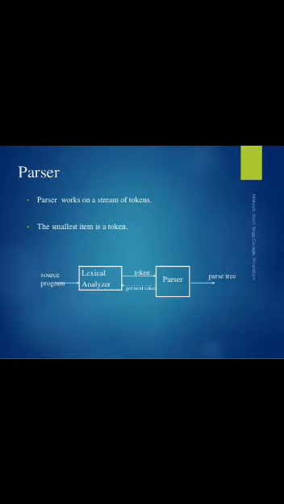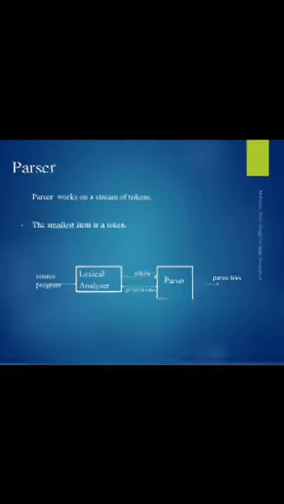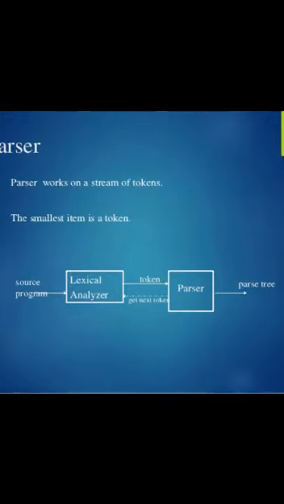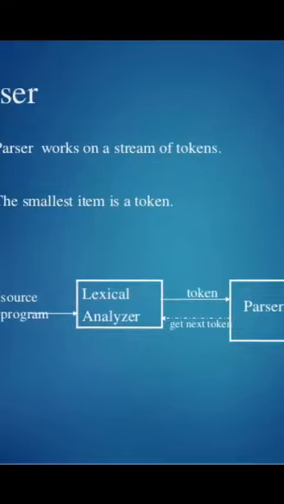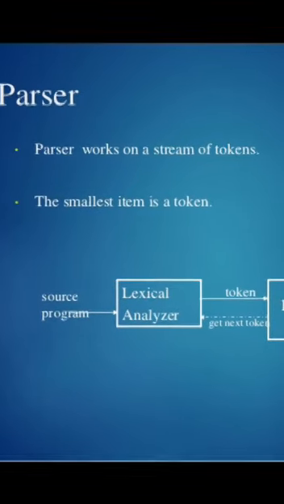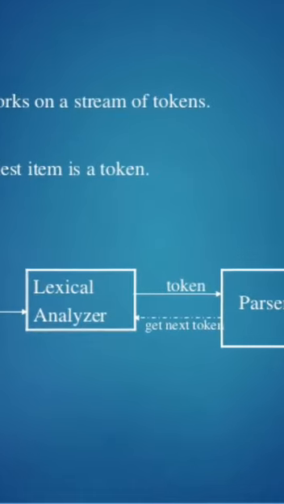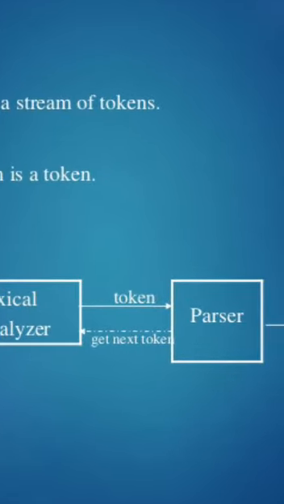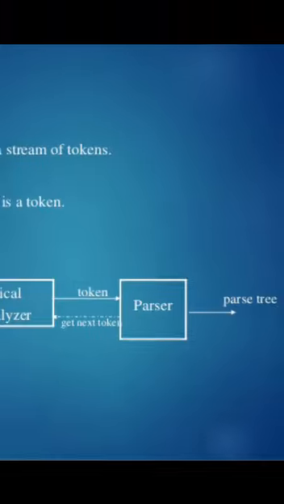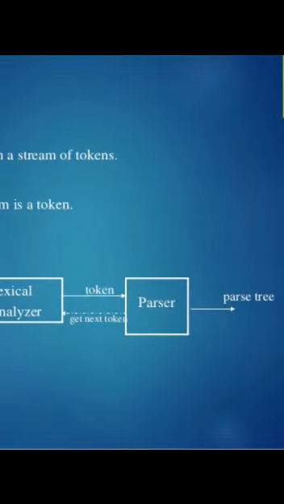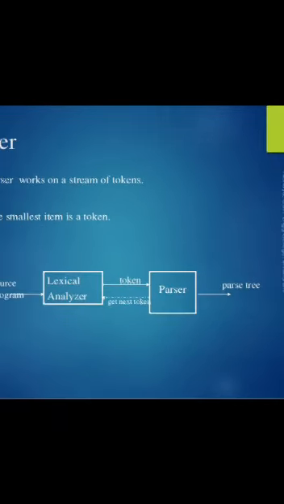Yes, this is the structure of a parser. Parser works on a stream of tokens. We already discussed these things. The smallest item is a token. So we know that a token is a category or class of input. So here we see that a source program or instruction is given to the lexical analyzer, and the lexical analyzer creates the tokens, and these tokens are given to the parser, and according to that the parser generates the parse tree.